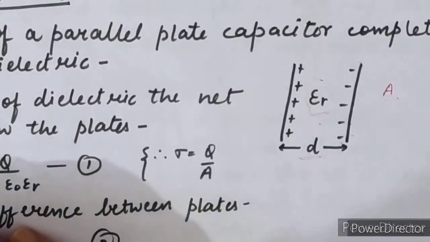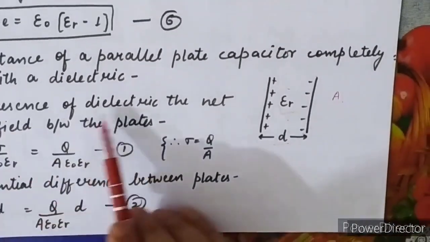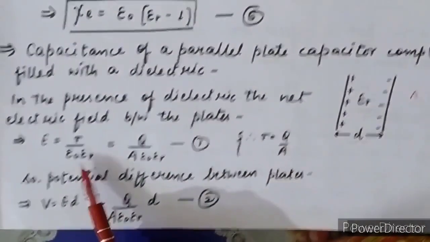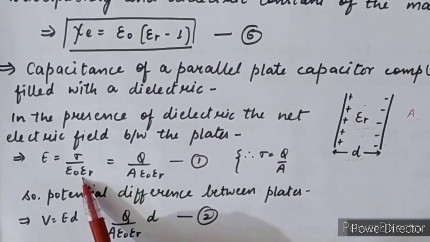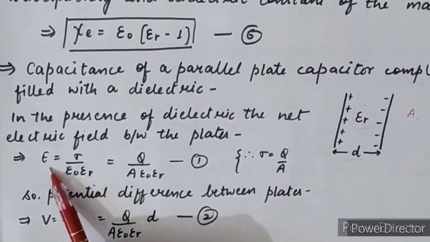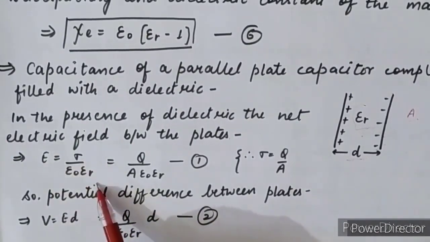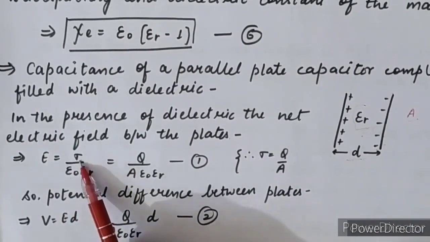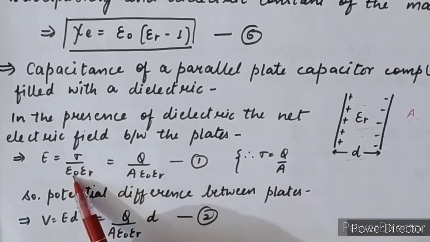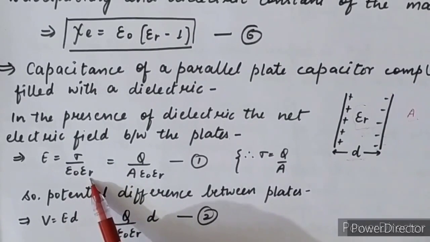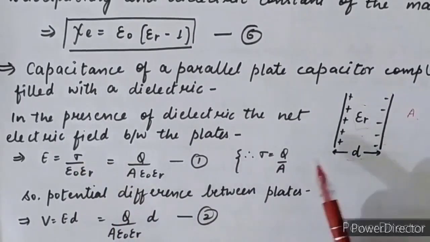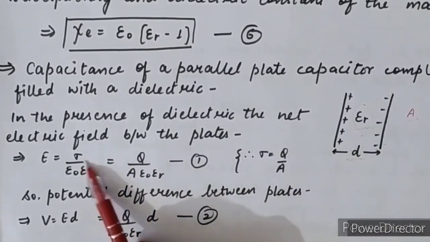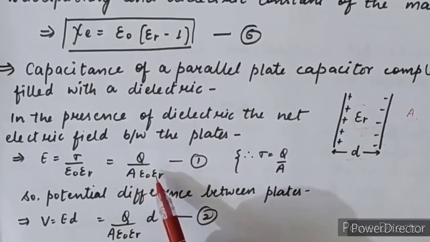Now, in the presence of dielectric, the net electric field between the plates is, as we discussed in our previous derivation on the effect of dielectric medium, this is your equation number 2. E is equal to sigma upon epsilon naught into epsilon r. Here sigma is surface charge density, epsilon naught is electrical permittivity in a vacuum, epsilon r is relative permittivity. Surface charge density has the formula charge upon area. Put the value of surface charge density in this equation: Q upon A epsilon naught into epsilon r.